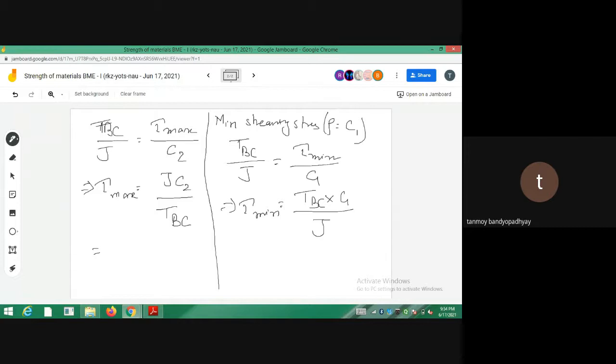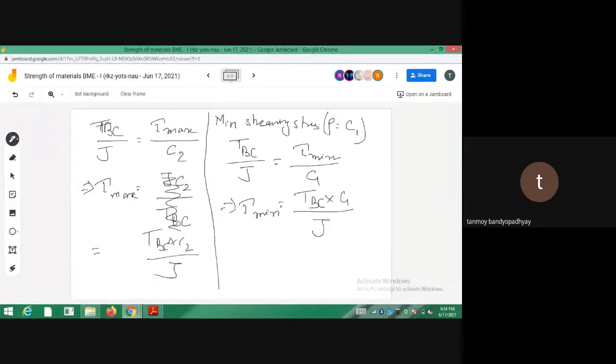I wrote this the wrong way around, so correct it. The left side was wrong. So tau max will be equal to TBC into C2 divided by J. So you calculate it, there is nothing more there, everything is done in the book.